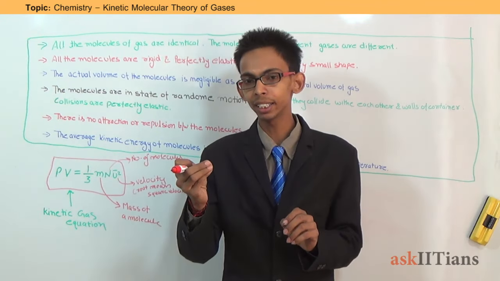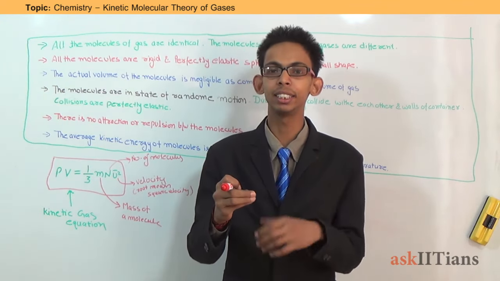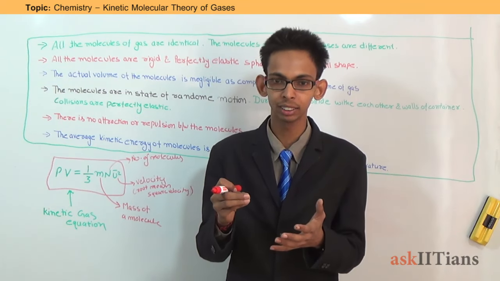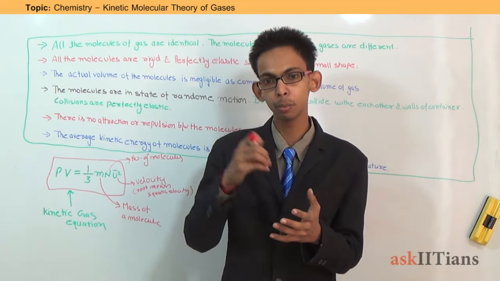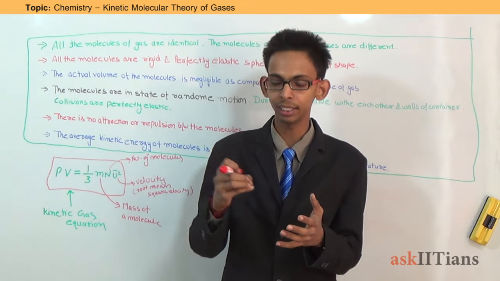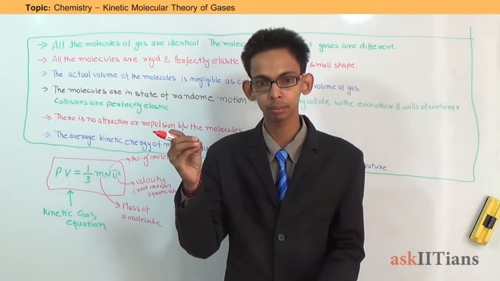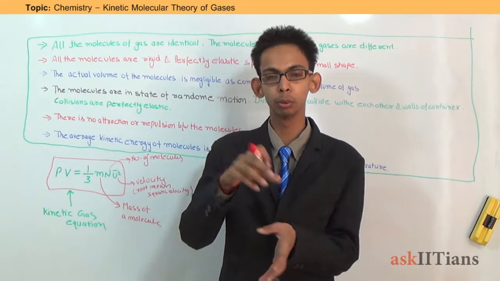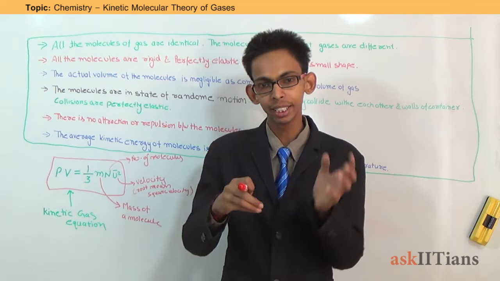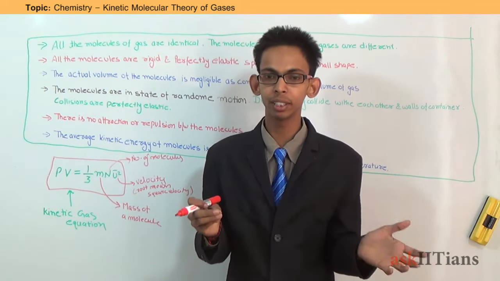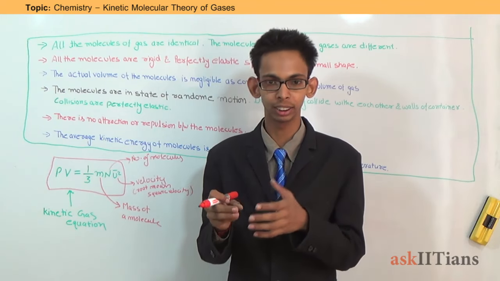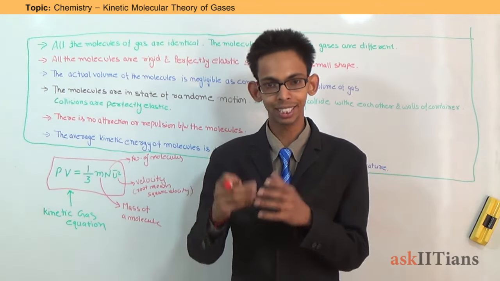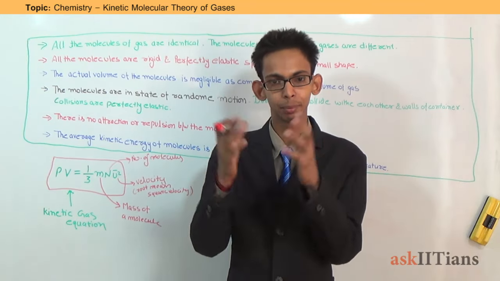Now, kinetic energy will increase with increasing temperature. Whenever we heat a gas, the molecules absorb energy from the heat and they start moving with a faster speed. That means the velocity of the molecules increases with increasing temperature, and that's why the gas expands on heating.